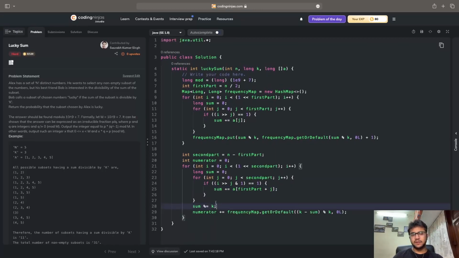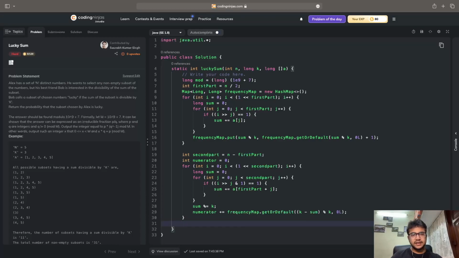And then lastly, I'm trying to find out the frequency of k minus sum modulus k from my frequency map. In case that value is not found, I'm accepting it as 0, a long value, and whatever value is achieved from getting this key's value, I'm adding it to my numerator. After doing this, I can say that my second part is also over.